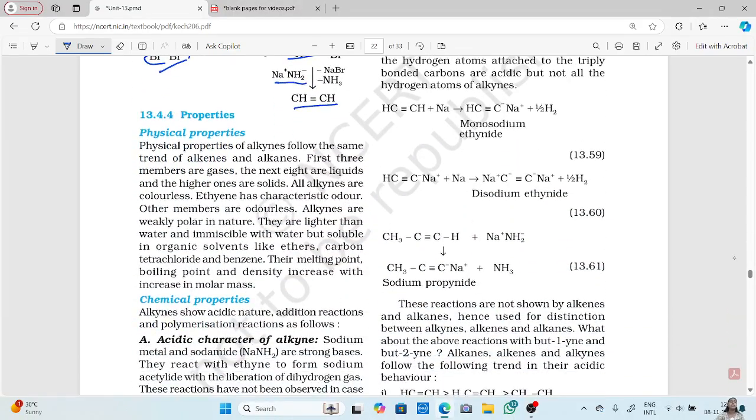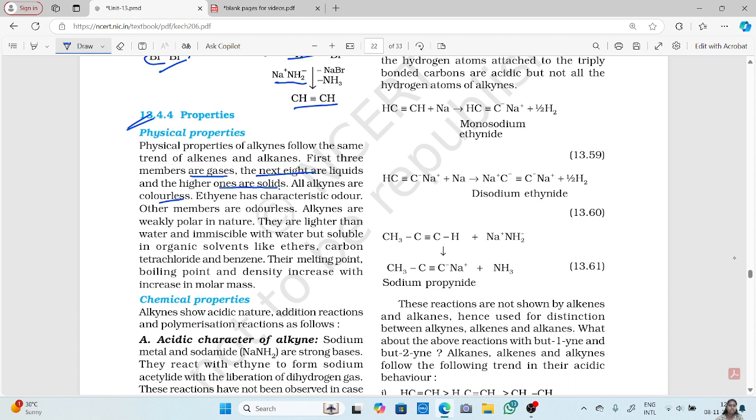Now, properties of alkynes. Physical properties of alkynes follow the same trend as alkanes and alkenes. The first 3 members are gases, the next 8 are liquids, and the higher ones are solids. All alkynes are colorless.